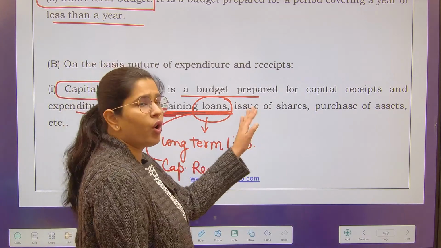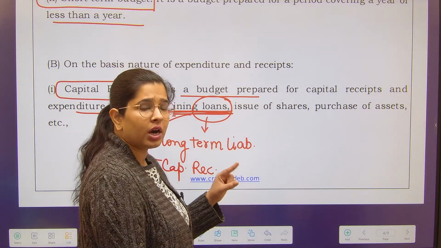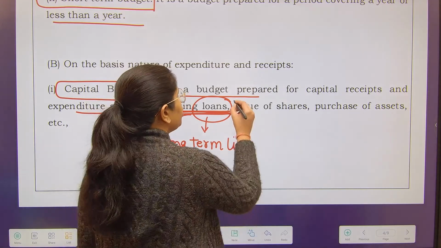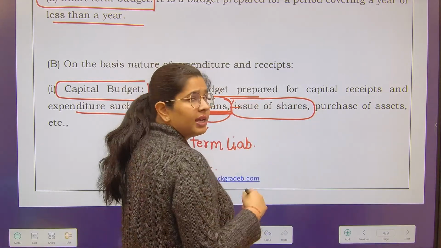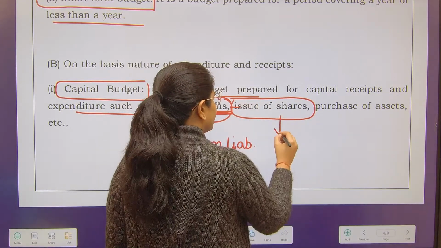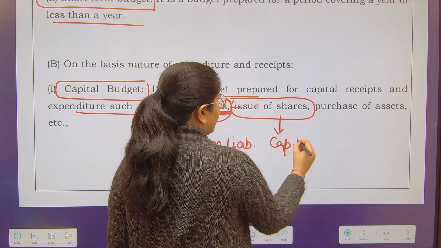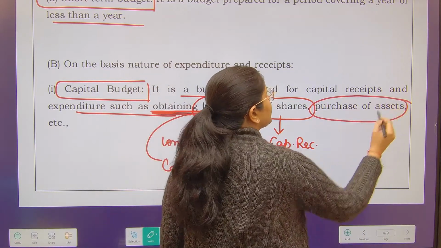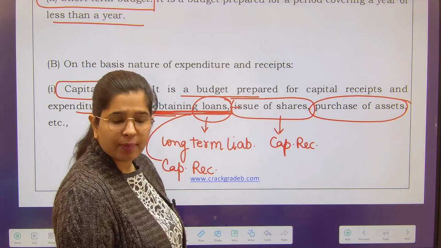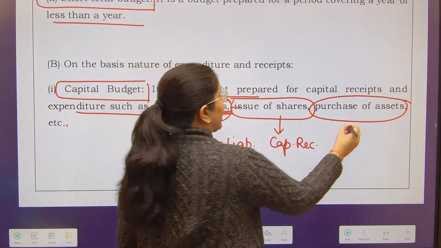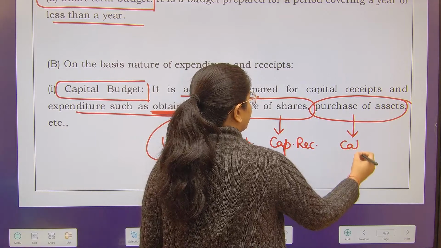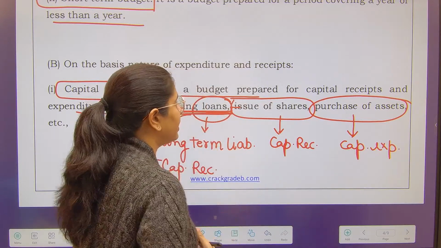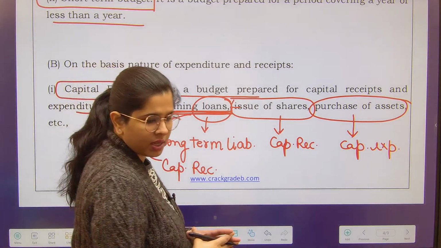Next is issue of shares. Where do you show shares in your balance sheet? Obviously in the capital item, right? So hence issue of shares is again increasing a long-term liability for me, and this is a capital receipt because I am receiving the amount. Purchase of asset. This is increasing long-term asset for me. This I will be calling capital expenditure. I hope that you are clear with it, what is your capital budget.